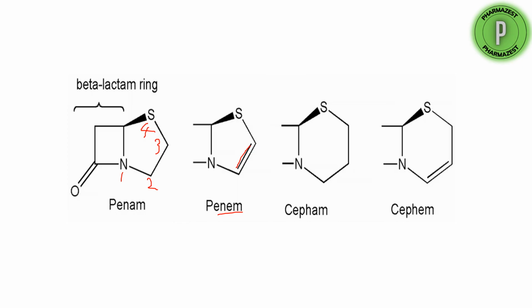Then if this 5-membered ring is replaced by a 6-membered ring, it is called the cepham ring. And in this cepham ring, if it contains a double bond, it is called the cephem ring. So we have the penam ring, penem ring, cepham ring, and cephem ring. The 5-membered thiazolidine ring means penam ring, and the 6-membered ring means cepham ring.